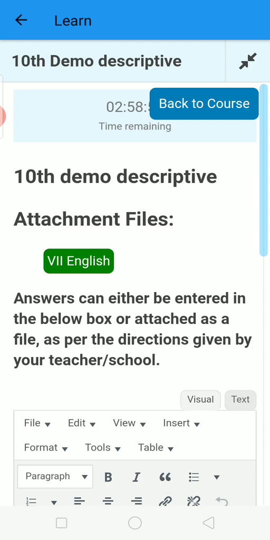After this timing finishes, if you upload the paper, the app will not accept. So we must know we have 3 hours, in which we have to write the paper and upload it. So our paper is downloaded, and we have to freeze this school app.